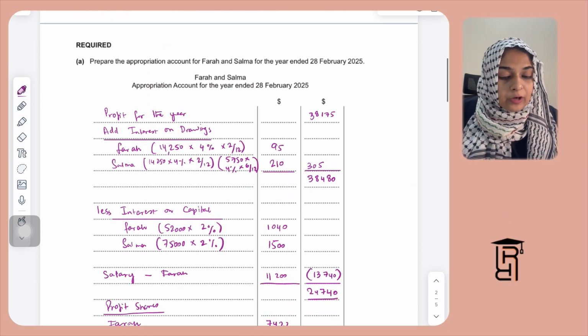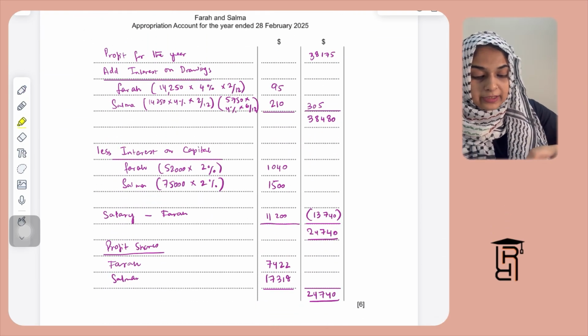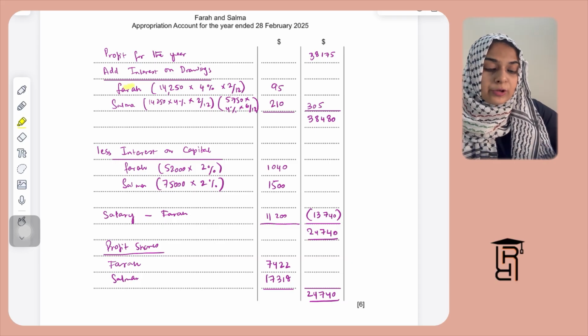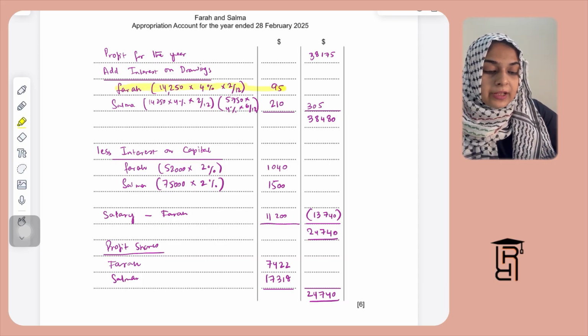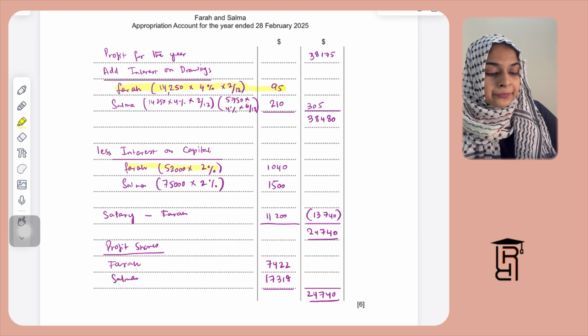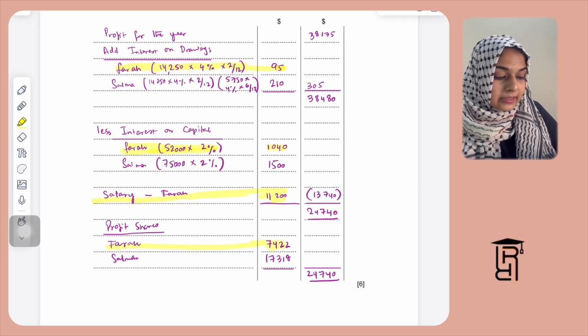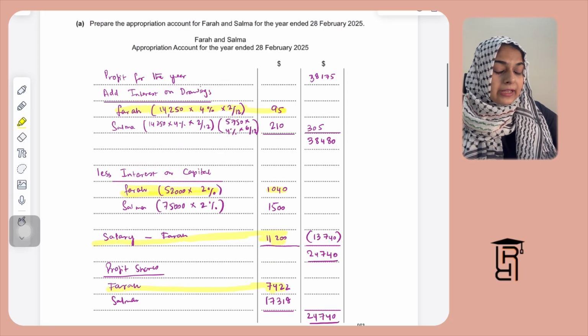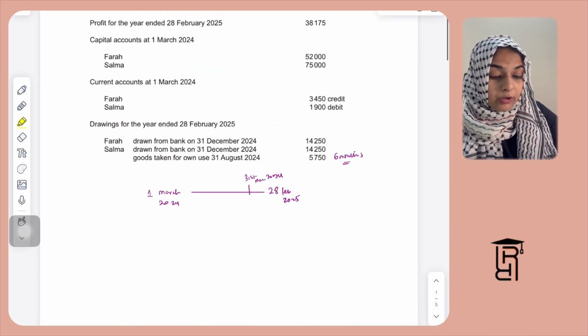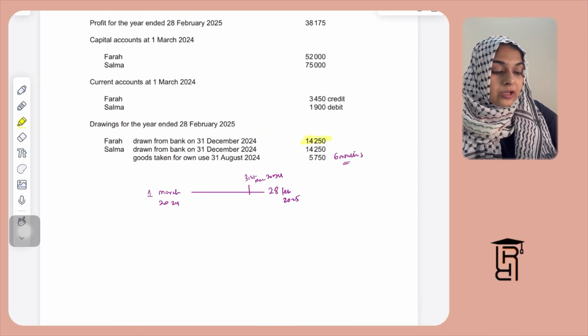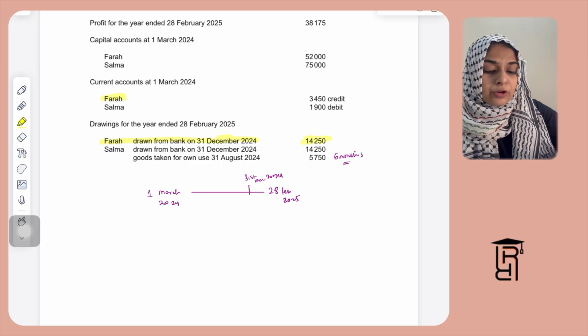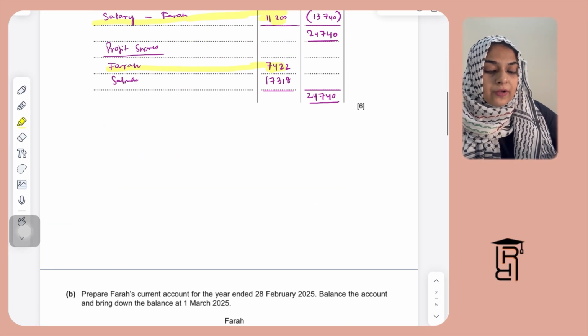Farah's current account: all the calculations for Farah are important for Farah's current account. So I'm going to highlight that for you. Interest on drawings for Farah is $95. Interest on capital for Farah is 1040. Farah is given a salary of 11,200, and a profit share of 7,422. Also, Farah's total drawings are 14,250. These values are important.